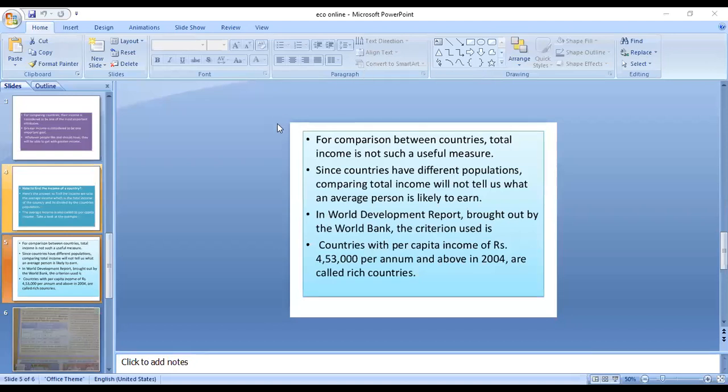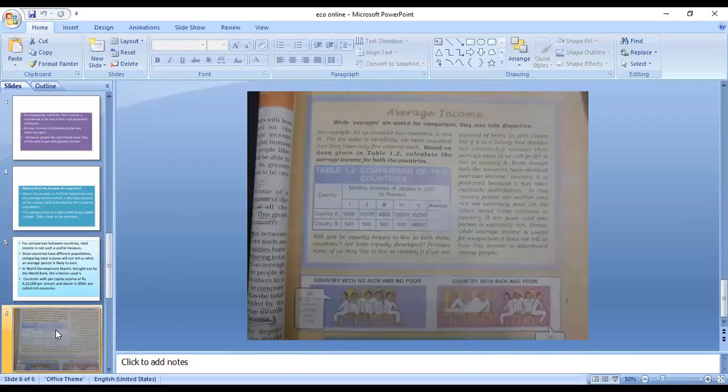But when we use this criteria, that is average income, averages are useful for comparison. But certain limitations are also there for comparing different countries.